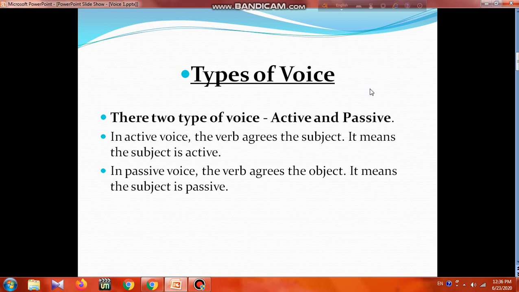So in case of active voice, what happens? The verb agrees with the subject. It means the subject is active, the person acts. But in passive voice, the verb agrees with the object. It means the subject is passive, means the subject doesn't do the action directly, the action happens indirectly. So these are the types of voice, and the definition and the condition for how to trace active voice and passive voice.